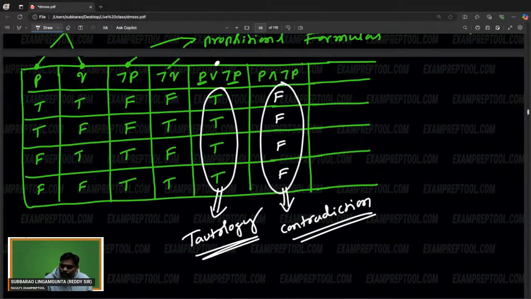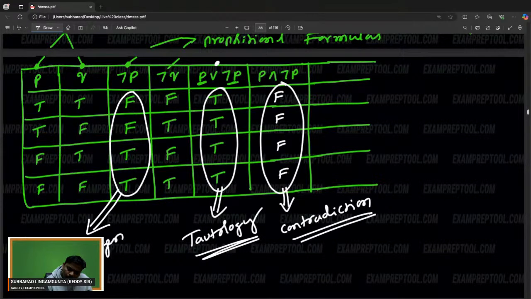Now if you observe clearly in this truth table, it is neither a tautology nor a contradiction. This is called contingency.